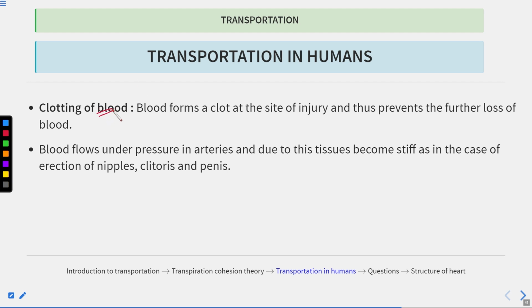Now it also helps in the clotting of the blood. So blood consists of clotting factors. It consists of blood platelets. So the blood forms a clot at the site of the injury and thus prevents further loss of blood. Now this you have to note here.